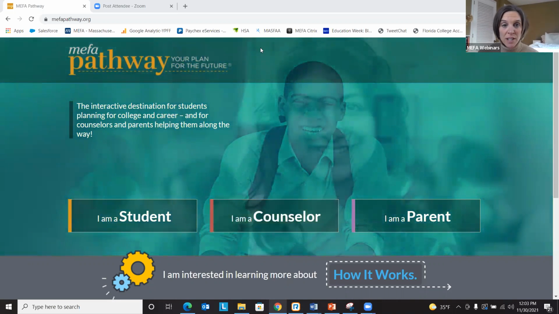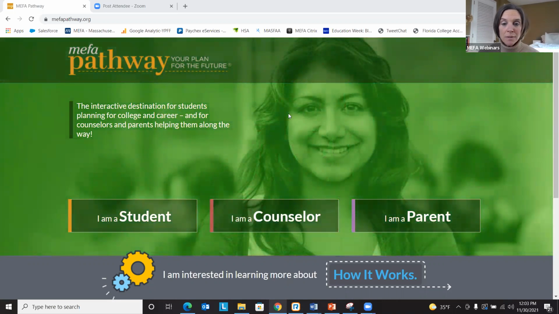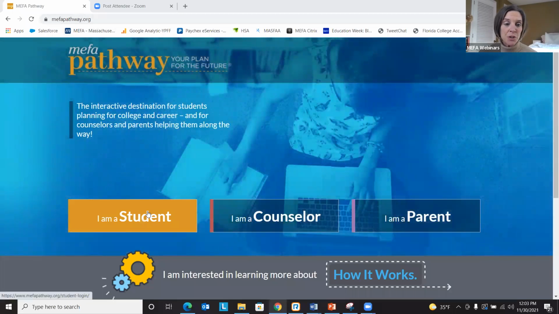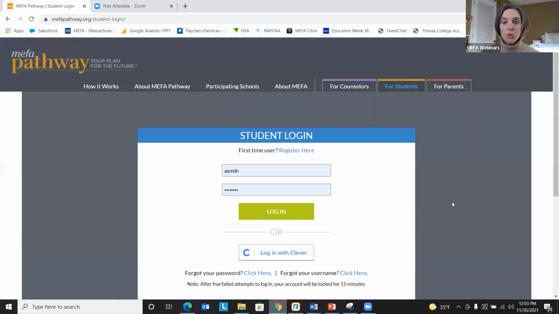As you can see here, we're on our main landing page of mefapathway.org. As a student, your first step is to create and register an account. You just go to I'm a student, and as a first-time user, you would register here. It's a very simple registration process.